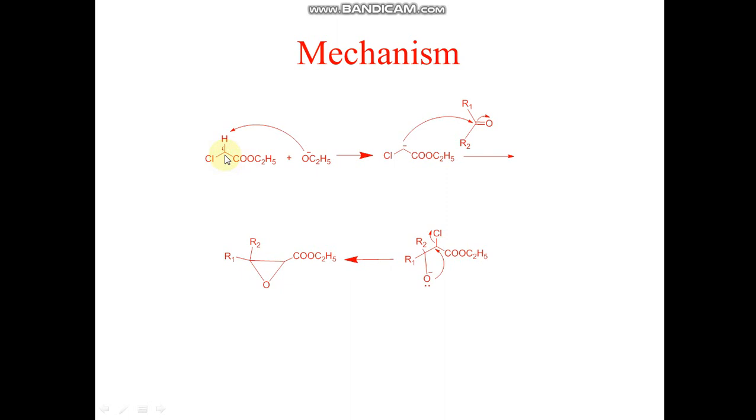Alpha carbon cannot bear partial positive charge. To neutralize the partial positive charge, the alpha carbon will attract carbon hydrogen sigma electrons towards itself. So in this way, the alpha hydrogen will get partial positive charge on it. This process makes the alpha hydrogen acidic in nature. When ethoxide captures this acidic hydrogen, then the carbon hydrogen sigma electrons will come on this alpha carbon, and this alpha carbon will get a lone pair and negative charge on it.